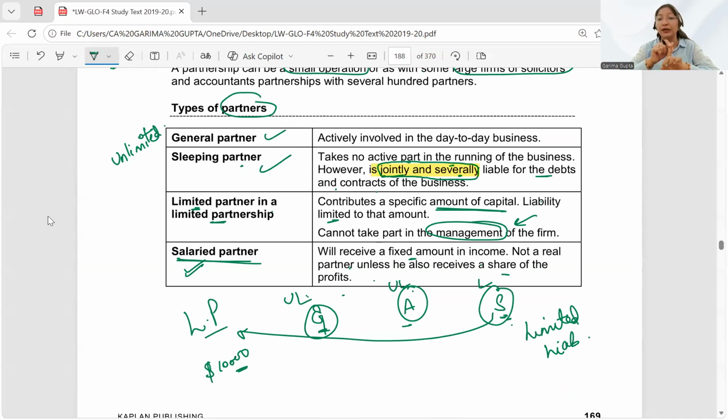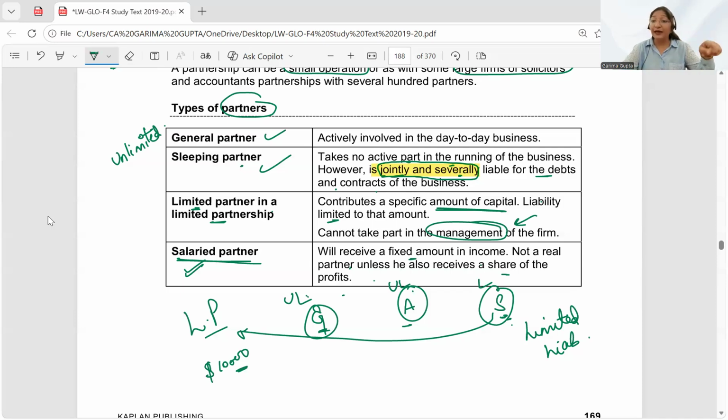First one is a general partner. He takes active participation in the day-to-day business of the partnership. Then we have a sleeping partner. He is not actively involved. When he is not actively involved, it doesn't mean that he does not have the liability. He still has all the liability.